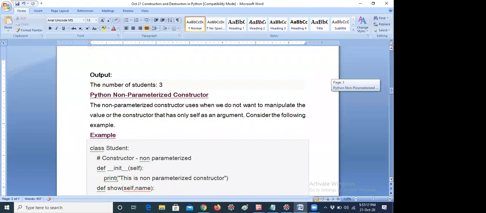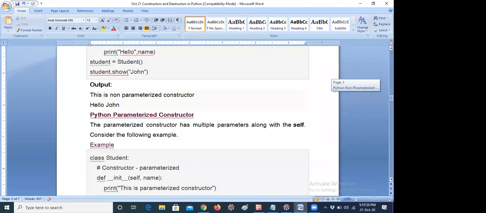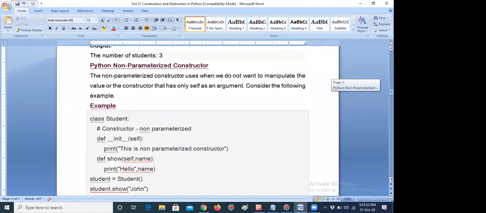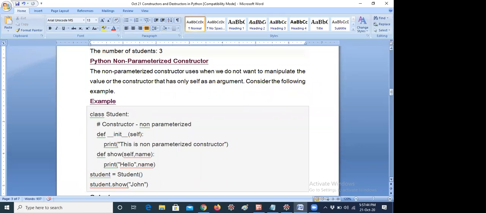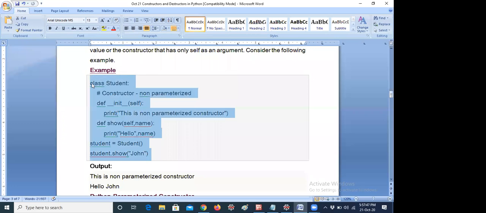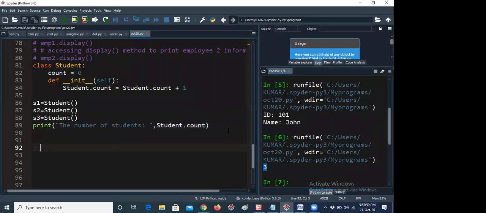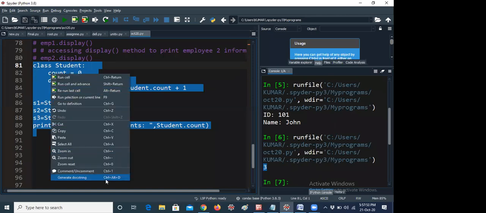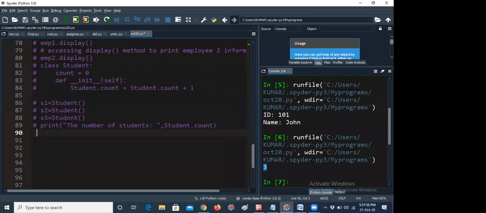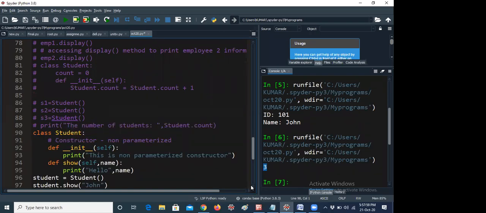Now I would like to discuss a non-parameterized constructor and a parameterized constructor. First of all, let me introduce the constructor once again. The constructor is called automatically whenever an object is created. That's all. Whenever an object is created, that will be automatically called. Now I will tell you how to create a non-parameterized constructor. I'm taking only simple examples, because these are only general things. If I write a long program, you may not understand or remember it, so that's the reason I have taken simple examples for your understanding.